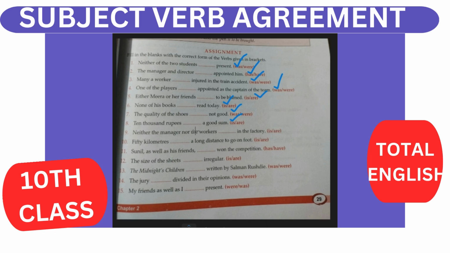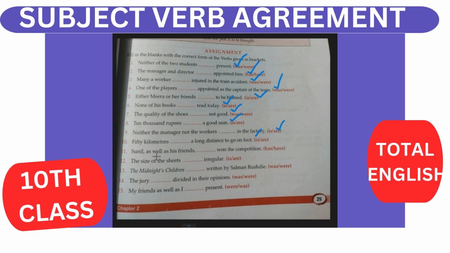Neither nor is given, so it will agree with the second subject, that is workers. Worker is plural, so are. Neither nor, either or agrees with the second subject, that is here workers. Workers is plural, so are. 50 kilometers. Here 50 kilometers is your singular. 50 kilometers is singular.